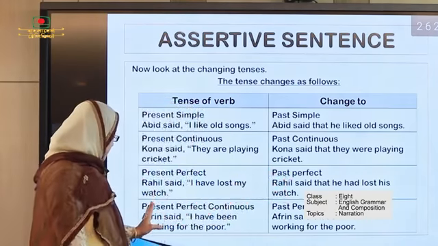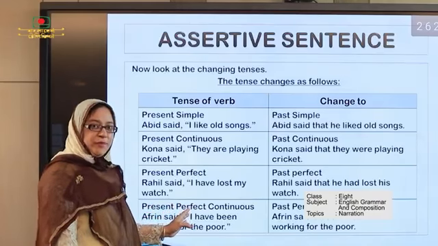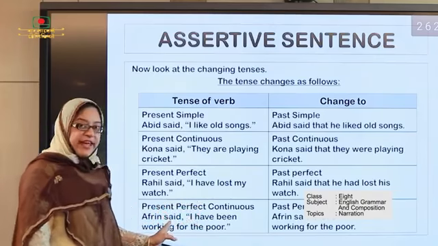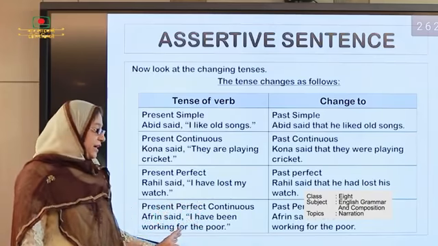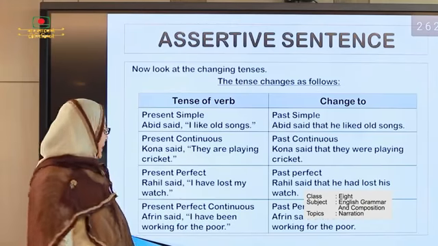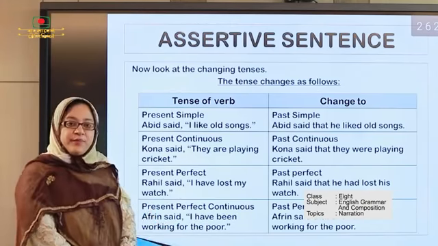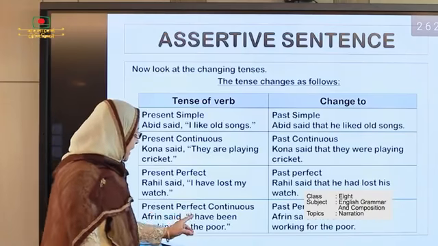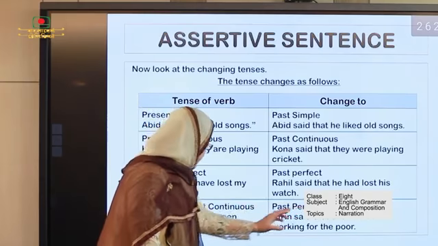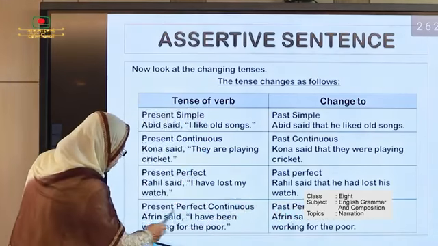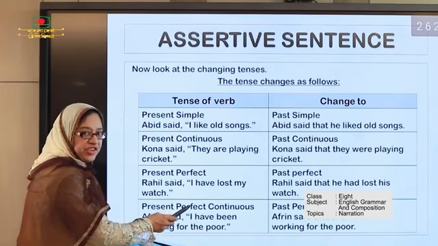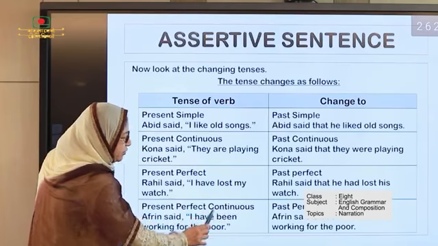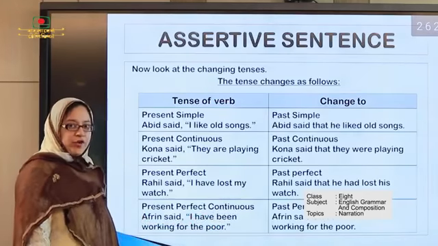The present perfect continuous form turns into past perfect continuous form. And the example, Afrin said, I have been working for the poor. And the answer will be, Afrin said that she had been working for the poor. Here we see that I turns into she, because I changes with Afrin and becomes she, and have turns into had, because had is the past form.